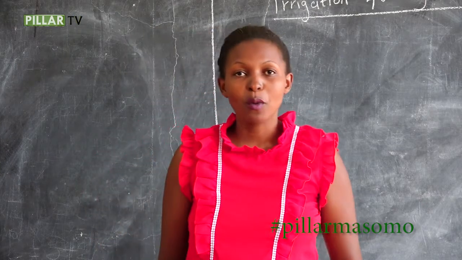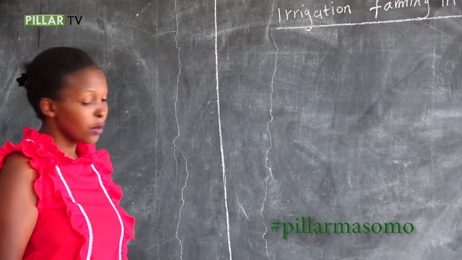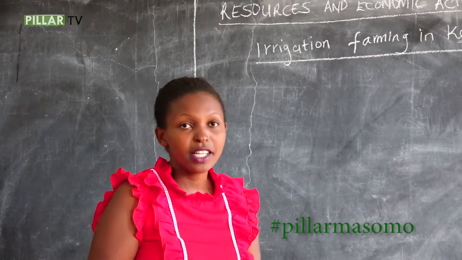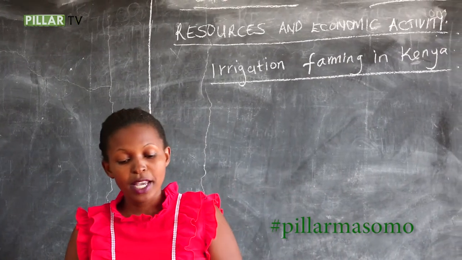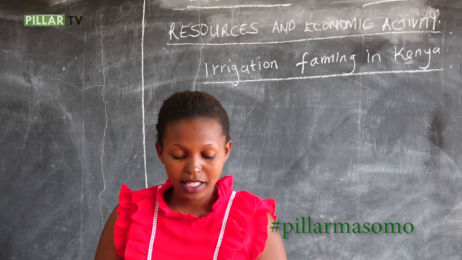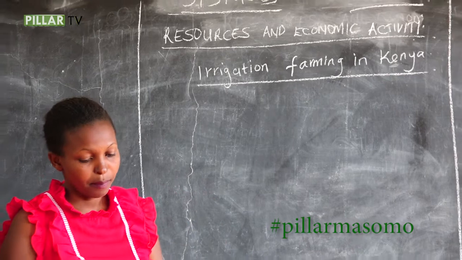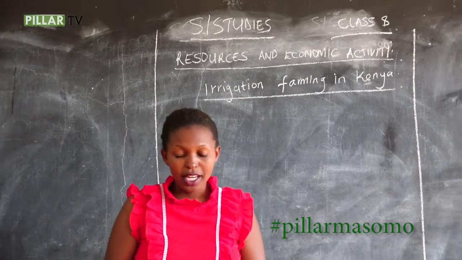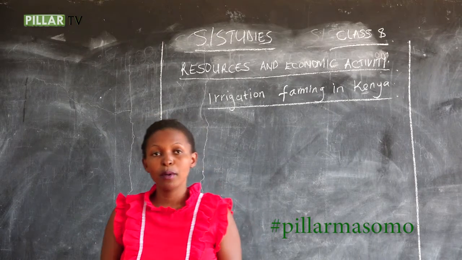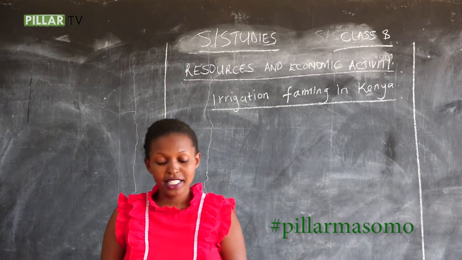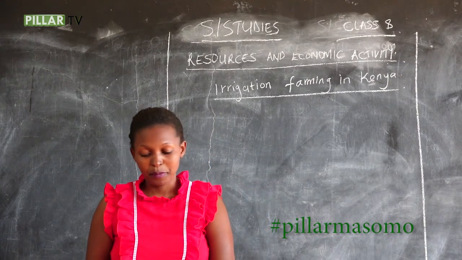Now we go to the work of today. Irrigation farming in Kenya. When we talk of irrigation, irrigation is the artificial application of water to the crop in areas that receive less rainfall to facilitate their growth. I repeat once again. Irrigation is the artificial application of water to the crop in areas that receive less rainfall to facilitate their growth.